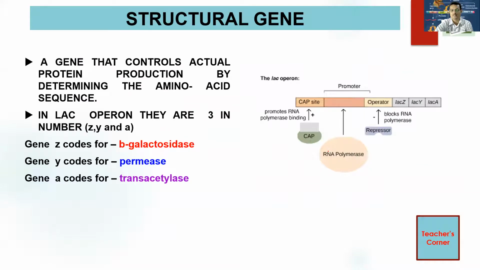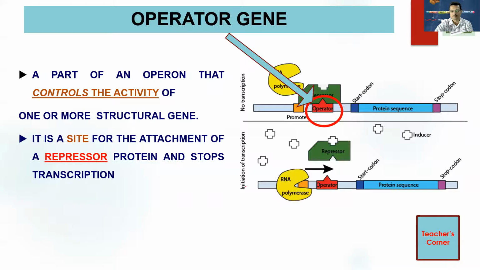There are certain definitions that you must understand. Structural genes are those genes that control actual protein production and give the amino acid sequence. In the lac operon, there are three structural gene components: gene Z, which codes for beta galactosidase, Y that codes for permease, and A that codes for trans-acetylase. The operator gene is the part of an operon that controls the activity of one or more structural genes. That's the operator, just like you have operators in many places.